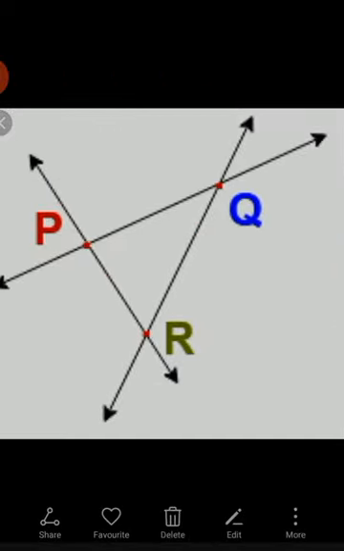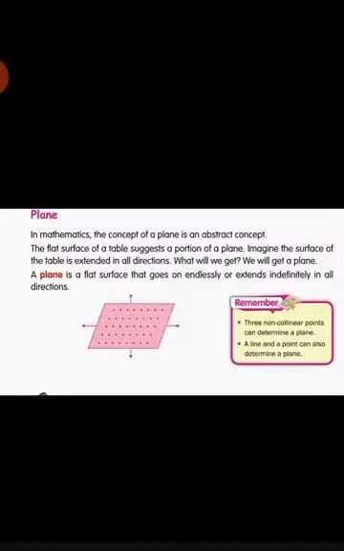After collinear points, there are non-collinear points. You can see here one line passes through P and R, but Q is not lying on the same line. So these 3 points P, Q and R are non-collinear, because all these 3 points do not lie on the same line or line segment. So these are the non-collinear points.